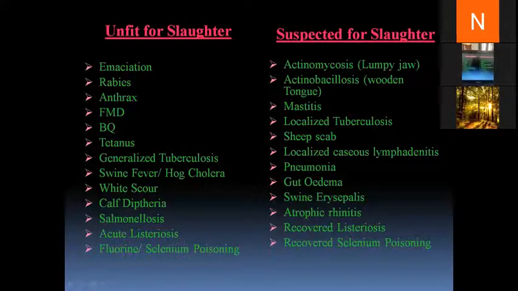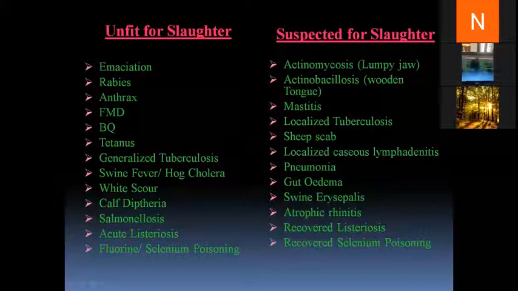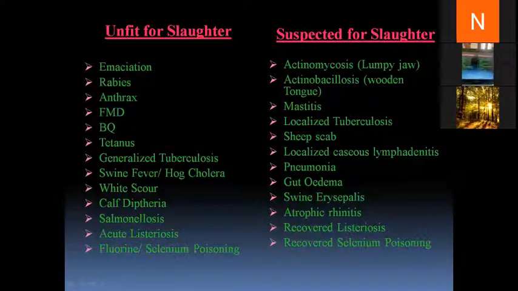Then there is mastitis, actinobacillosis, and localized tuberculosis, where the pathological lesions are concentrated in a particular organ and have not spread to the entire system or more than one organ. Is that clear? The difference between unfit for slaughter and suspected for slaughter?